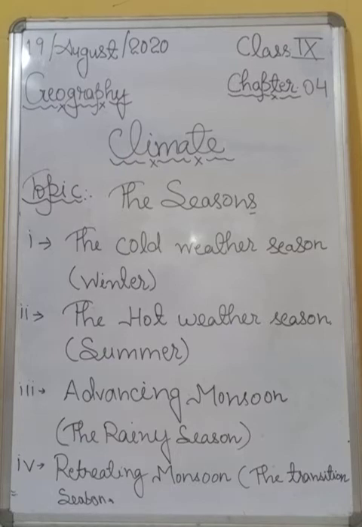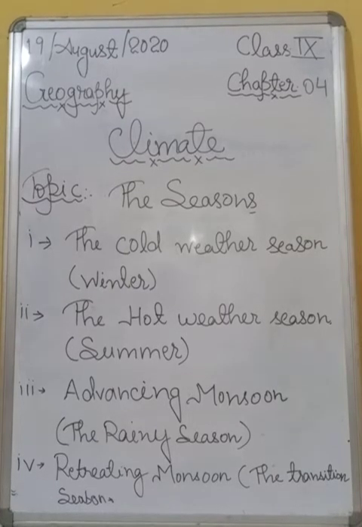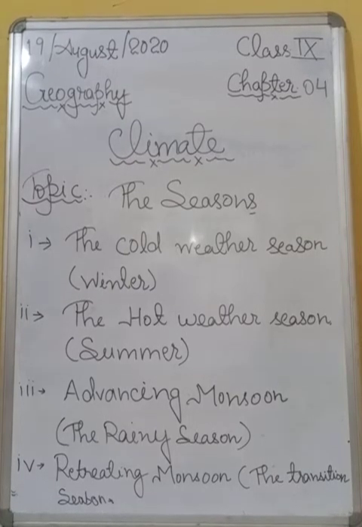Okay. So students, the windward side of the Western Ghats receives very heavy rainfall, more than 250 centimeters in the early seasons. And you can take the example of last year's flood in Kerala. Okay.